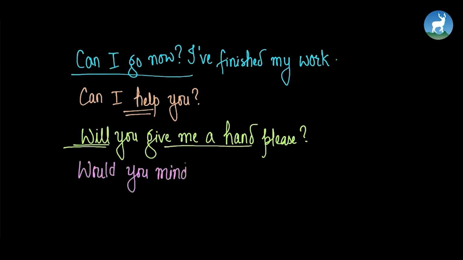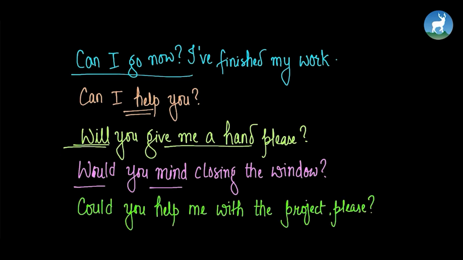All right? Would you mind closing the window? Here in this sentence, would is used to politely ask someone if they would mind closing the window, right? So we are using would to politely ask something. Could you help me with the project, please? Here, the speaker is politely asking for help with the project using could.